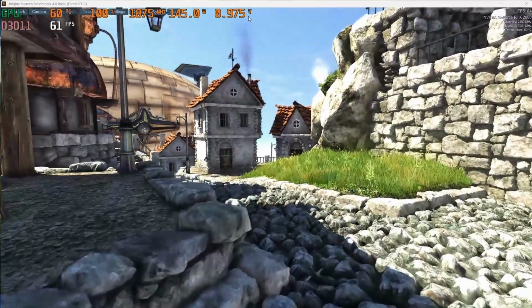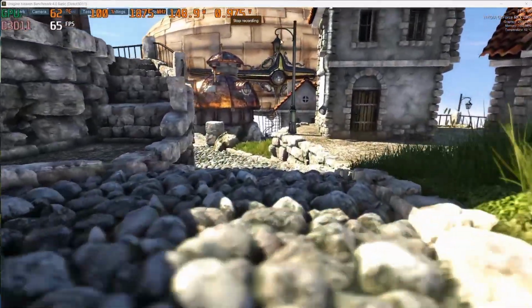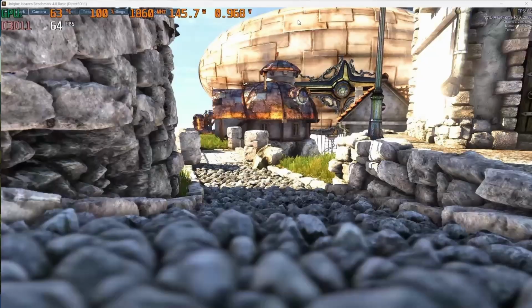Now let's benchmark and play some games. The power usage is significantly dropped from 172 watts to 145 watts in my case.